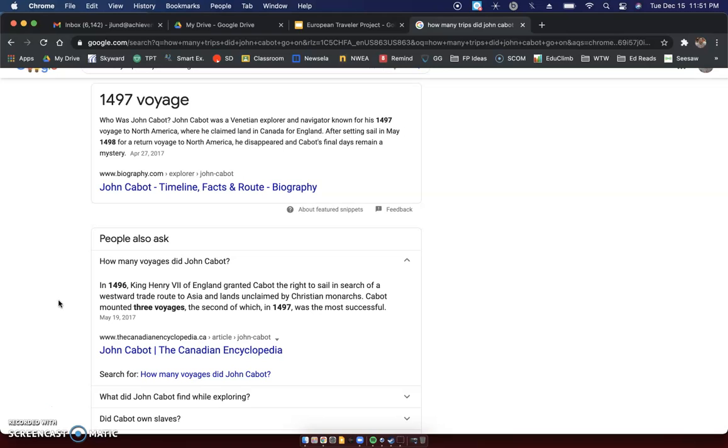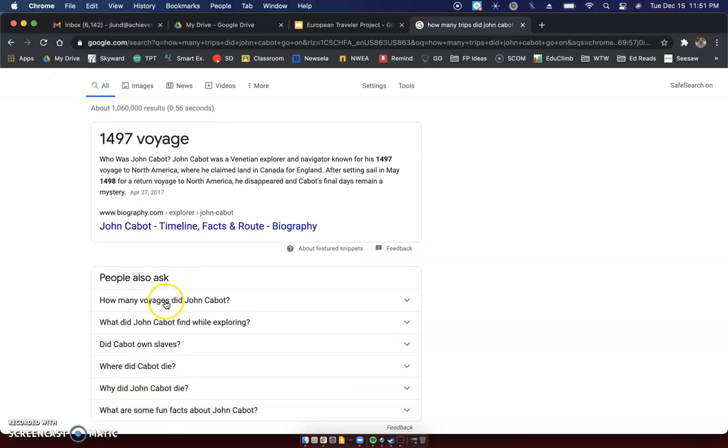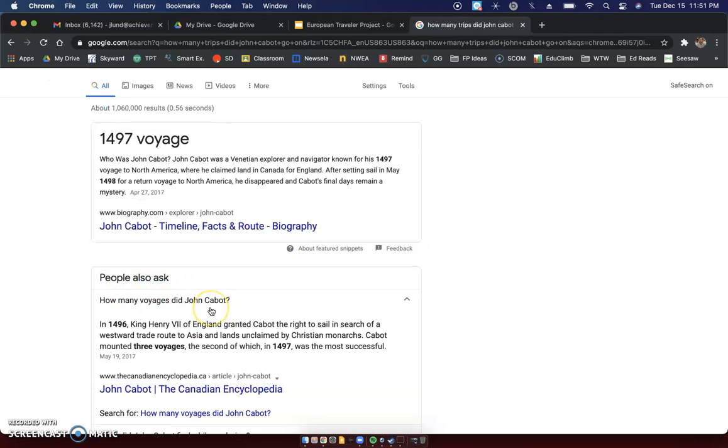Let's see. I'm going to read this here. Oh, interesting. It says he disappeared in Cabot's final days, remain a mystery. I'm not sure about that. I read something different. But anyway, here where it says people also ask, how many voyages did John Cabot go on? Cabot mounted 3 voyages, which means that he went on 3 journeys.